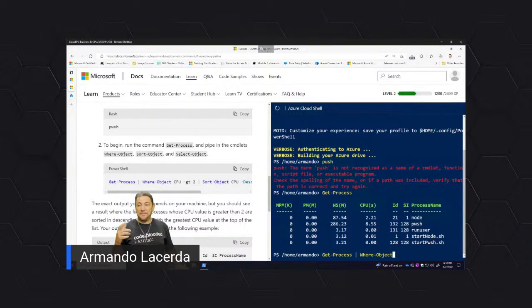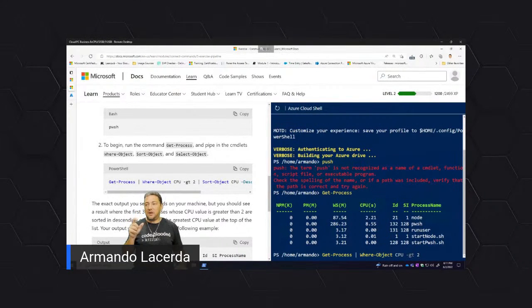In this case, Where-Object is a filtering element we can use to select specific elements of a list and throw away the ones that don't match our filter. So here, they want to select the ones where the CPU is greater than 2. This makes a selection that will look into these items and see which of them has a particular property that's not showing on the list right now, a CPU attribute.